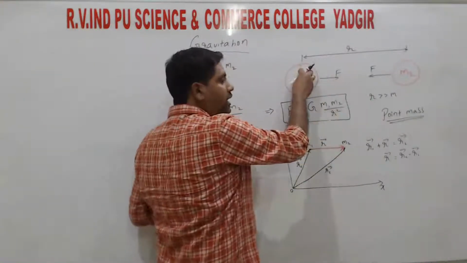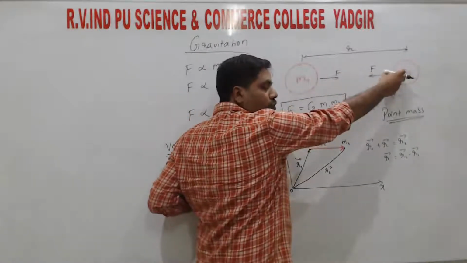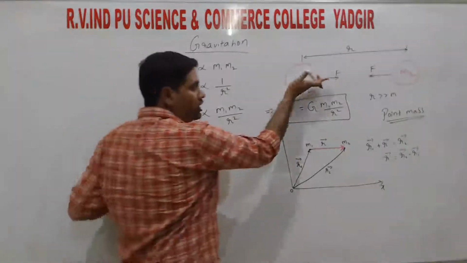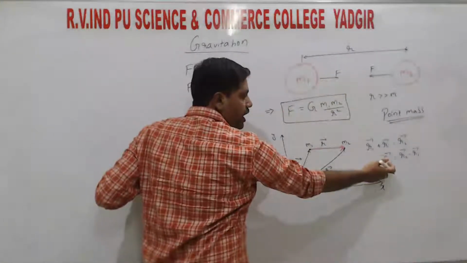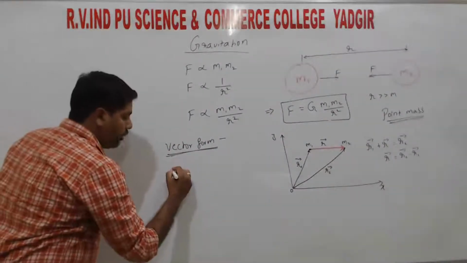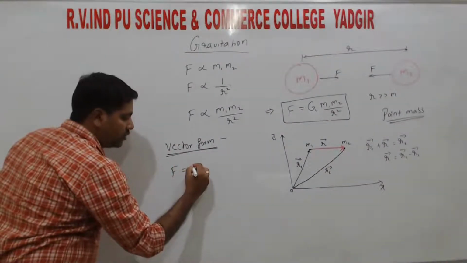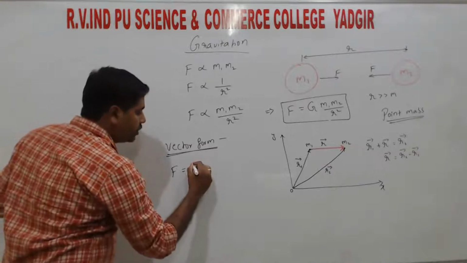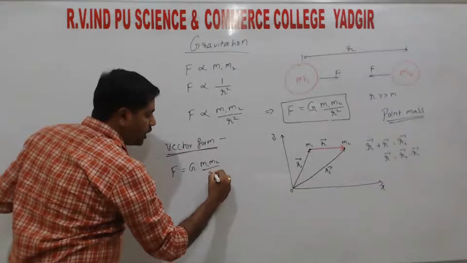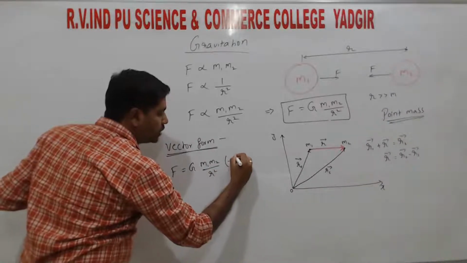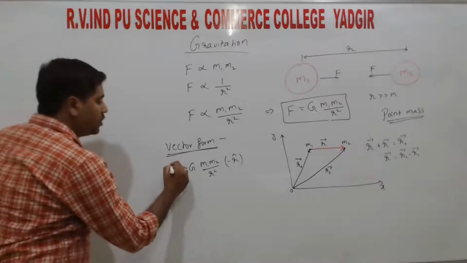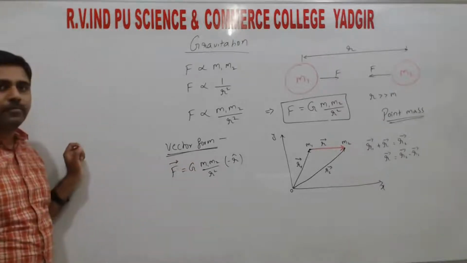Now M1 exerts a force on M2, that means the attractive force, right? So the force is acting in this direction, and we are getting the vector R in the opposite direction. So in vector form, F is equal to G M1 M2 divided by R square into minus R cap, right? So that is the vector form of F.